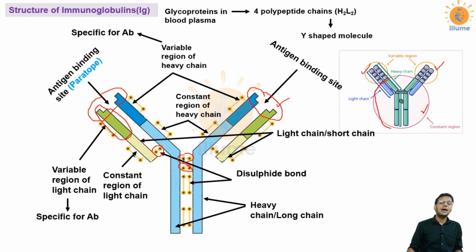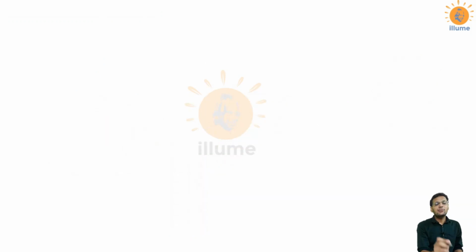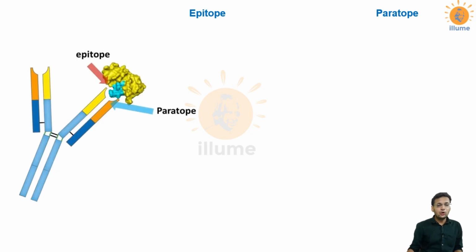So what is a paratope? A paratope is the antigen binding site, the site on the antibody where an antigen attaches to the antibody. I'll take two words here, epitope and paratope. Listen to this carefully. See this figure. This is an antigen.